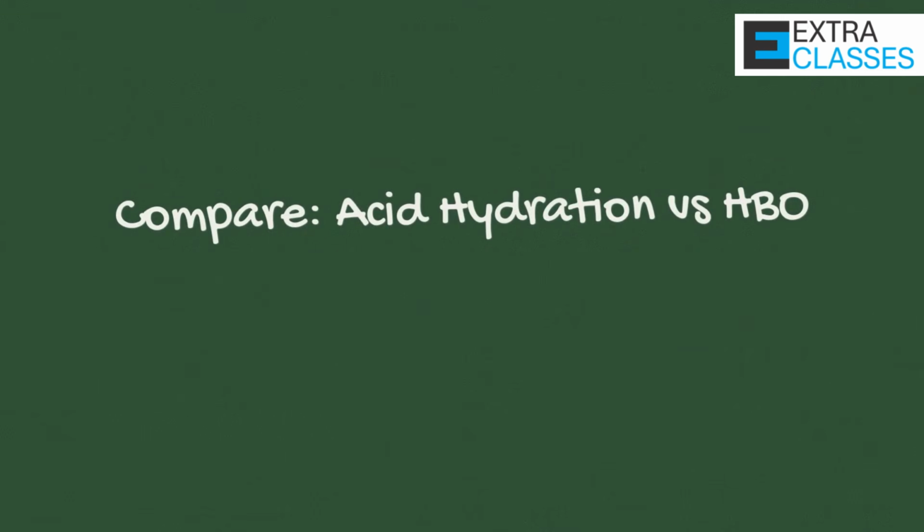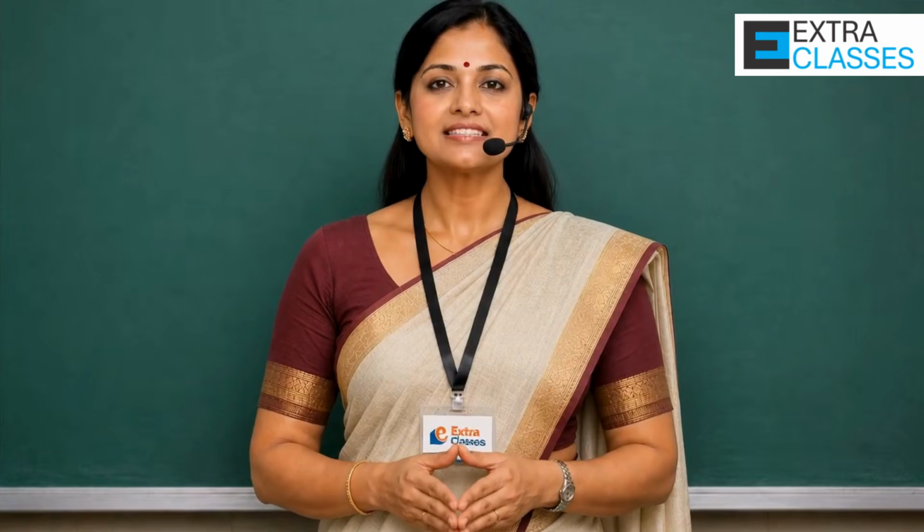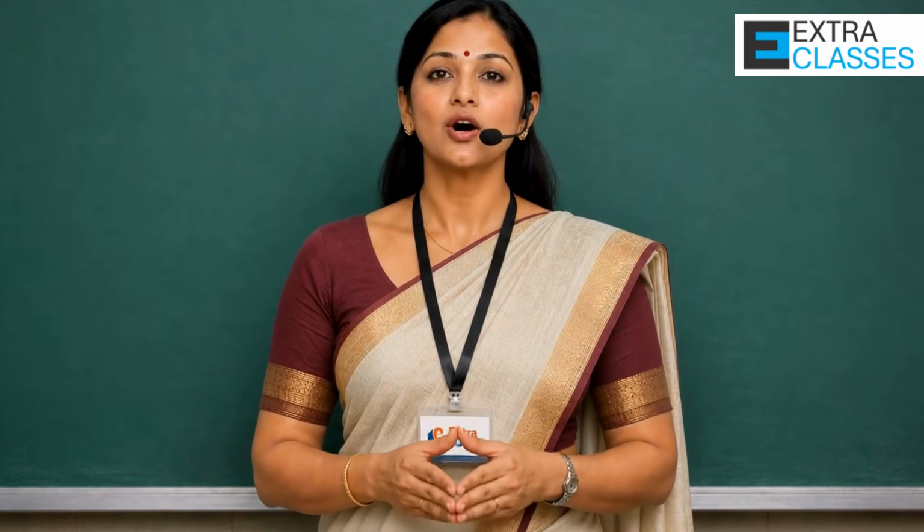So students, NEET loves asking product prediction from these two reactions. You must be able to look at an alkene and immediately tell whether the product will be Markovnikov or anti-Markovnikov based on the reagent. If acid is present, think Markovnikov. If hydroboration oxidation is used, think anti-Markovnikov.